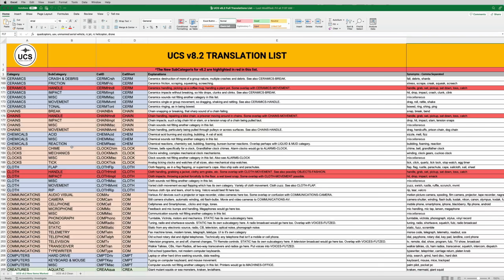You'll also see that if we look at cloth, impact has been added. That was not there before. And again, we're trying to fill out sort of some of these material categories to be more consistent.